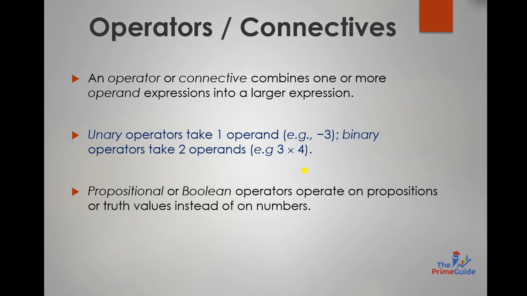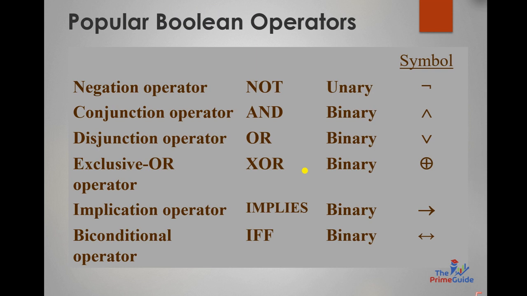Let's move forward towards the basic operators which we are going to study today in our lecture. First of all, we have the negation operator, that is the not operator, a unary operator. I am going to elaborate how it is used and what its function is. Next is the conjunction operator, that is the and operator. This is a binary operator because it combines two propositions.